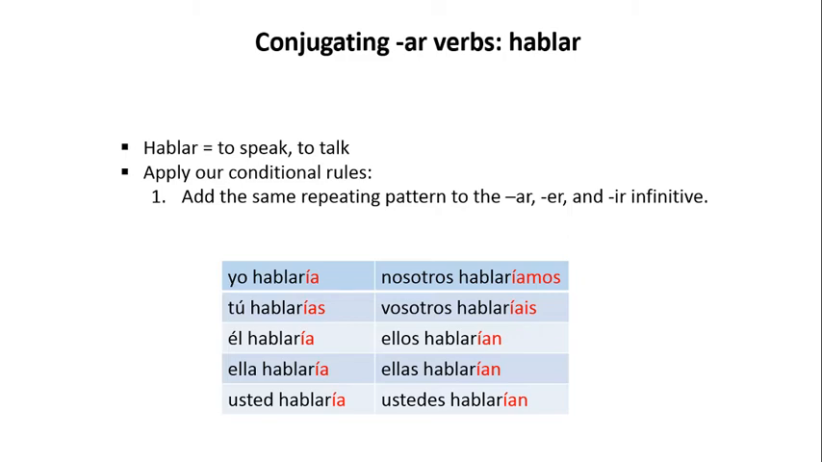So let's go to an example of conjugating an AR verb, hablar. Hablar, as you recall, means to speak or talk. Let's apply the rules. Yo hablaría, tú hablarías, él hablaría, ella hablaría, usted hablaría. Nosotros hablaríamos, vosotros hablaríais, ellos hablarían, ellas hablarían, and ustedes hablarían.